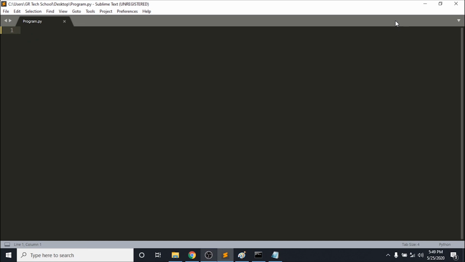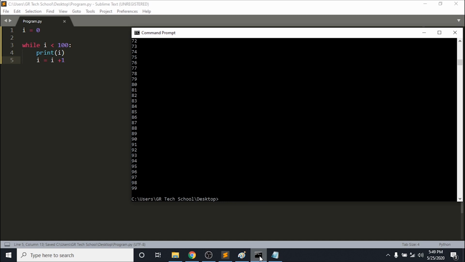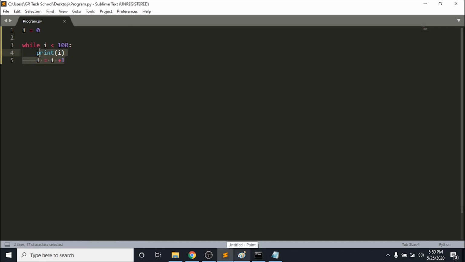A while loop has a different syntax. At the same time, it has a different behavior. So I'm going to explain right now. I'm creating a simple variable i, and I'm saying while i is less than 100, print i and then i equals i plus 1. If I execute this program, it is going to print 0 to 99, which means it runs this block of code 100 times.